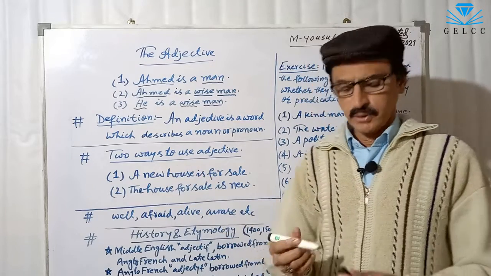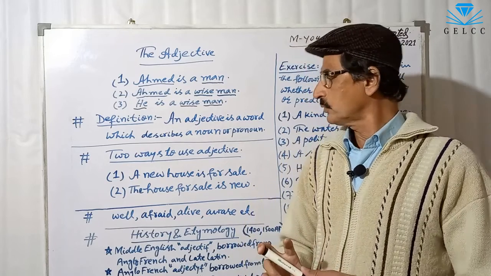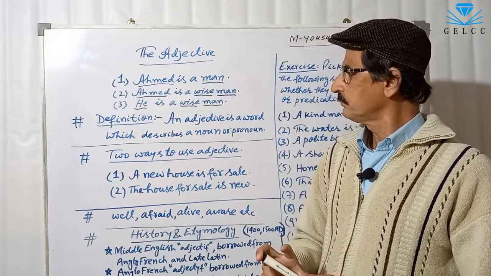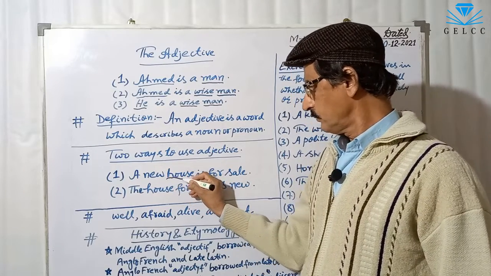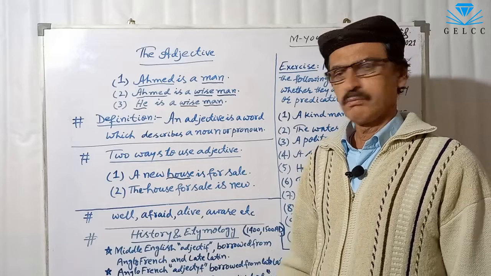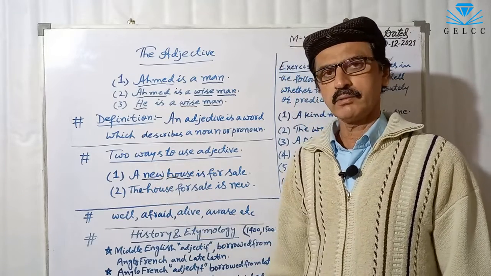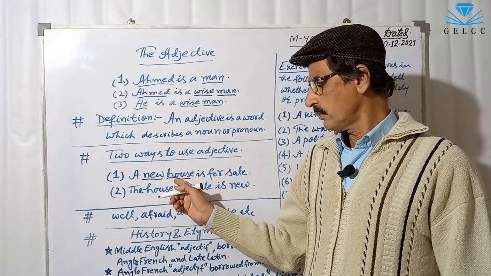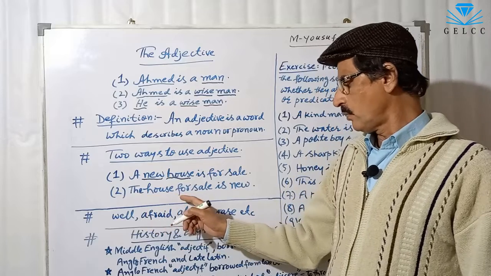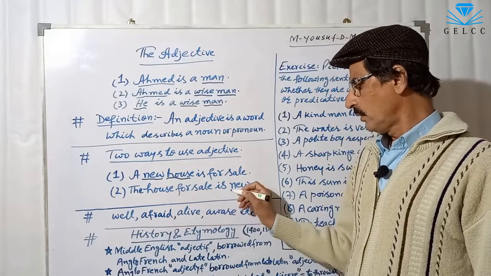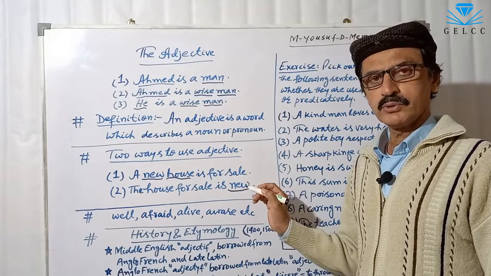Before I describe this, please note that here house is a noun and the word new is an adjective which describes the house. In the second sentence, the house for sale is new. Here the adjective is used in the last.